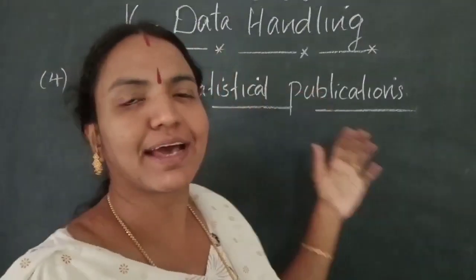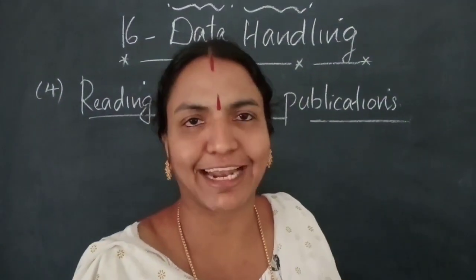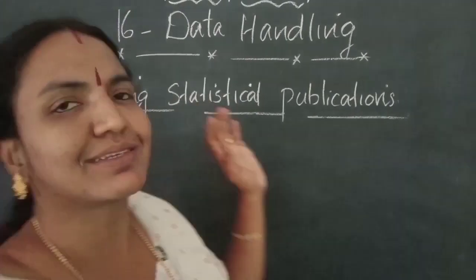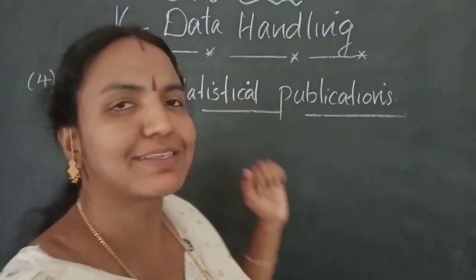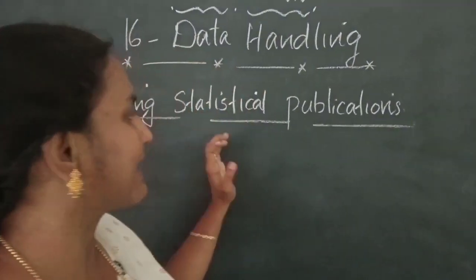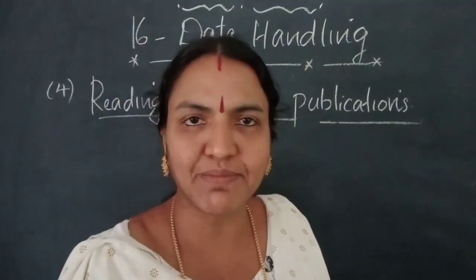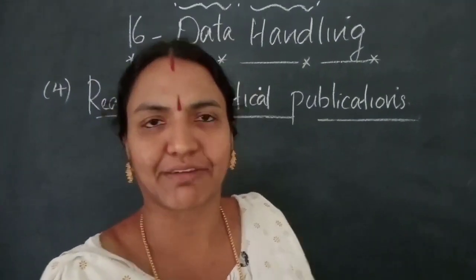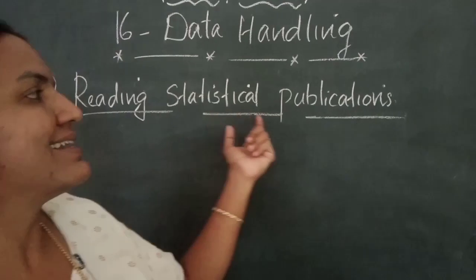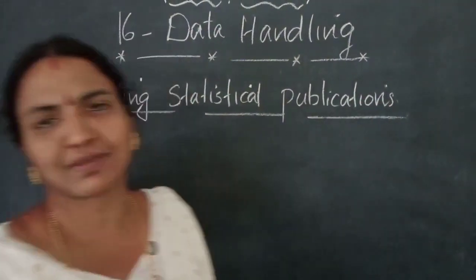So these are the four methods of data collection. The first one is taking measurements in experiments, the second one is observing outcomes, the third one is conducting surveys, and the fourth one is reading statistical publications. Move on to exercise questions. First question from exercise 16.1.